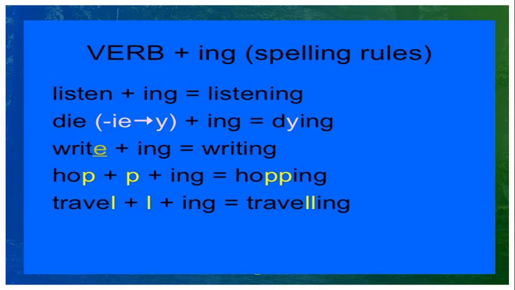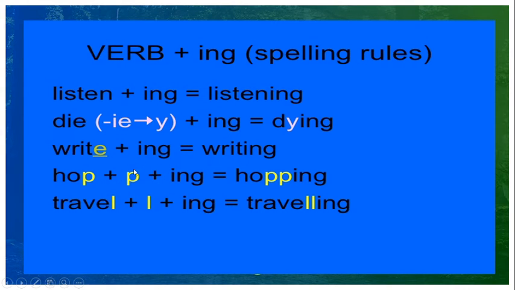For example, the verb listen is here. We are using that in the continuous form, listening. Die, we are using the verb die. We cannot add ing without changing anything in this, because this verb ends with ie. So we have to use y, and after that we have to add ing in the continuous form. Write is here, we have to remove e and we have to add ing.